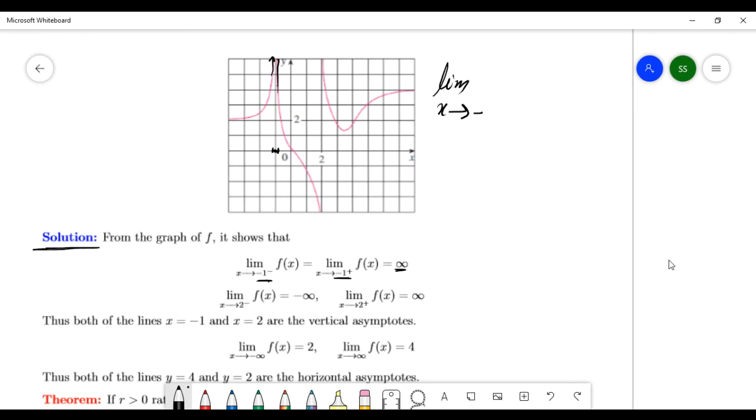You can see this limit, x going to minus 1 from the left. It means x goes to minus 1 from the left, and from the right, here, x is close to minus 1, then the graph is going this way, to infinity.